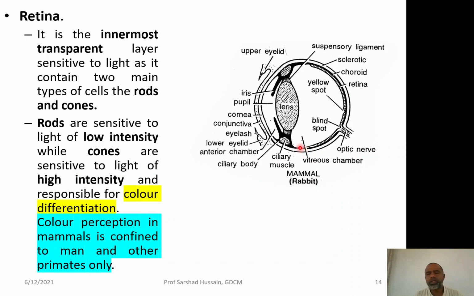So, it means those animals which do not have cones inside them will not be able to differentiate color. Now, color perception in mammals is confined to man and primates only. Rest of the animals hardly differentiate color.